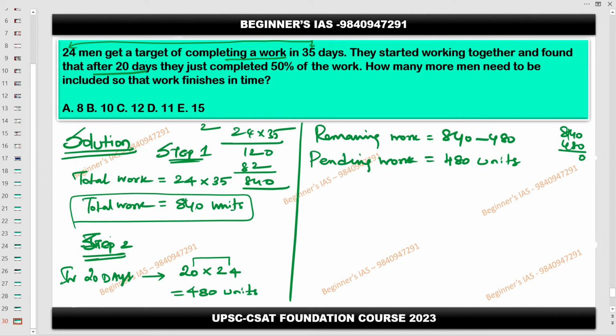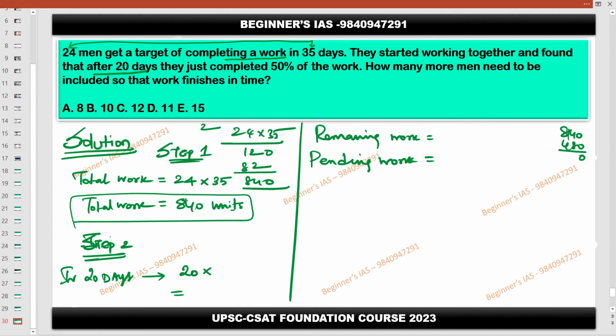Okay, listen. The statement says 50% of the work is done in 20 days. So just apply the work alone. Half of the work only is done. So you take it in this method: half of the work has been done.